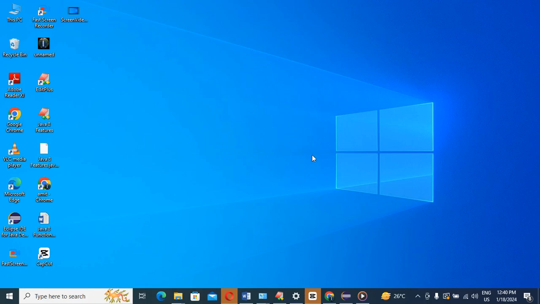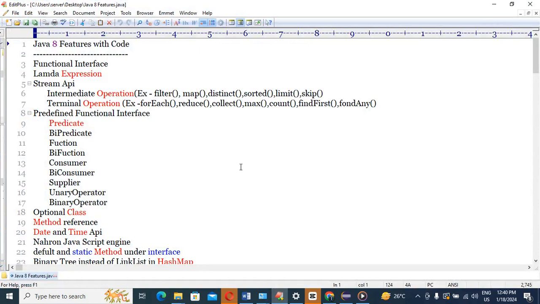Okay guys, as I mentioned earlier, Predicate by Predicate and Consumer by Consumer I have already completed. So today our main motto is Function, which is also a functional interface, BiFunction, and Supplier.